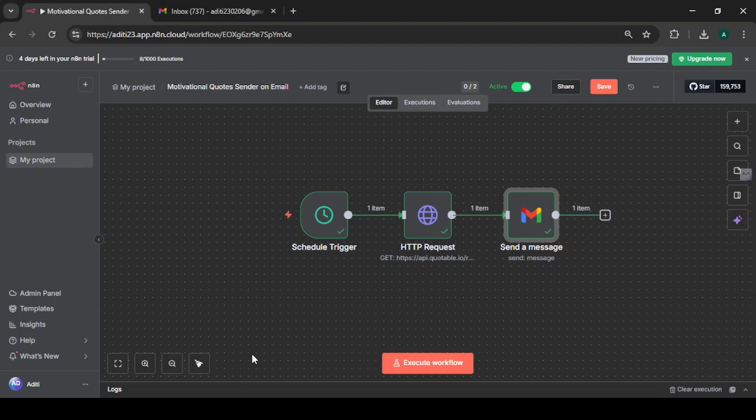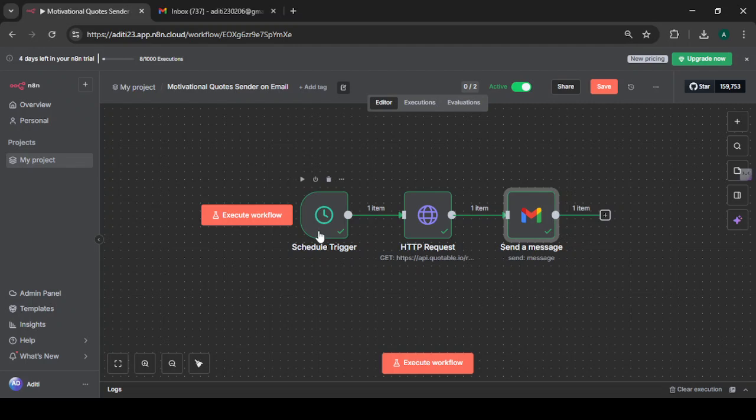In today's video, I'm going to show you how I built a simple yet powerful automation using n8n that sends a fresh motivation quote to your inbox every single day. Let's get started. So this workflow runs automatically at a specific time every day.